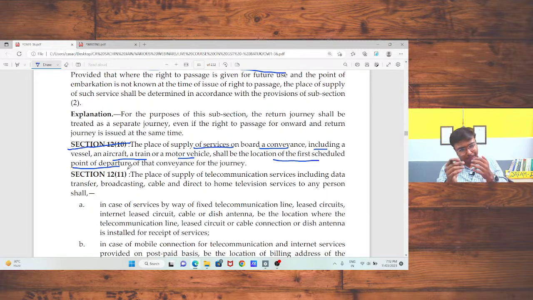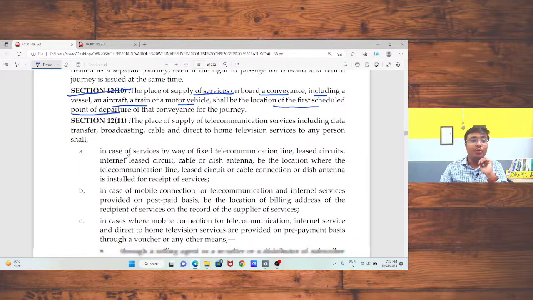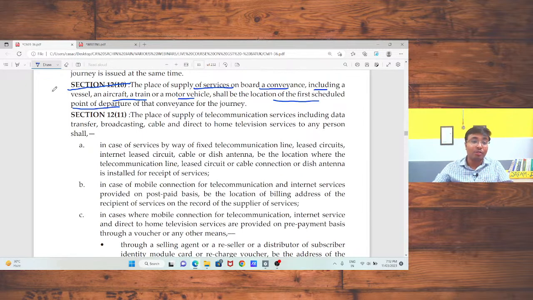If my first scheduled point of departure is Jodhpur and Air India is registered under Delhi, in that case IGST should be charged by that Air India company. Sir, are the examples okay now? Are you getting my points? Please comment in the chat box so that it will be more convenient for me.